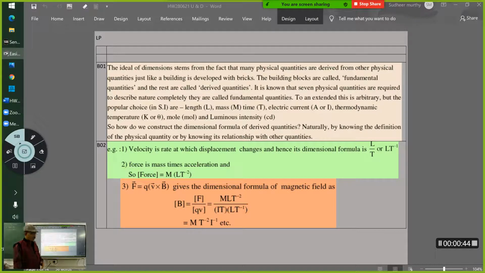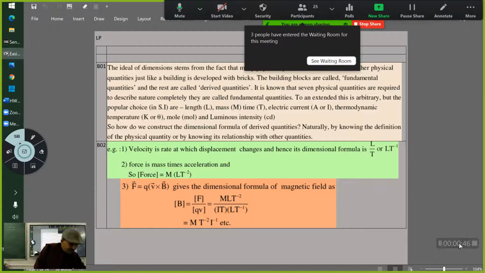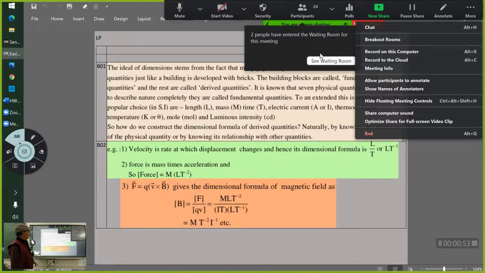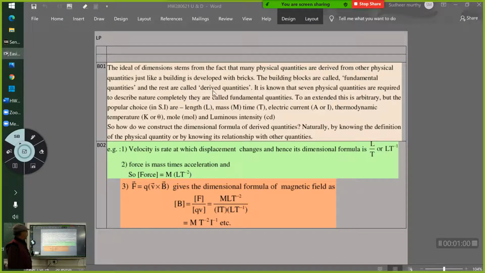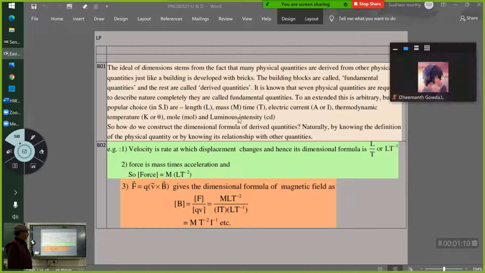Now there was one more part of the units and measurements, units, measurements, and dimensional analysis. So that part, dimensional analysis, I am looking into that. As I have already told you, the 7 fundamental quantities are length, mass, time, electric current, thermodynamic temperature, mole, luminous intensity.